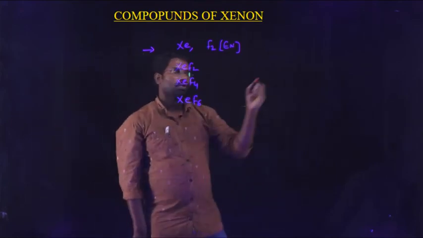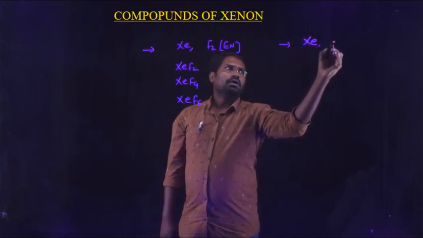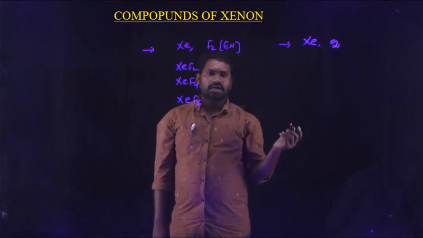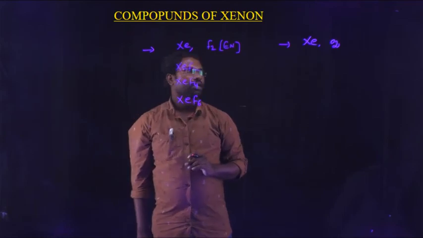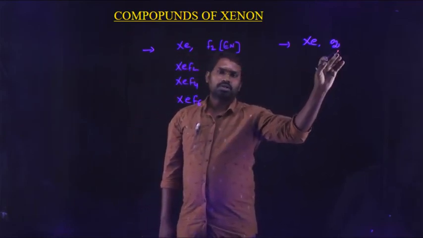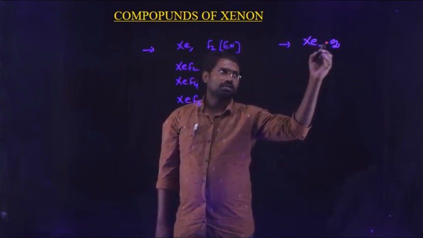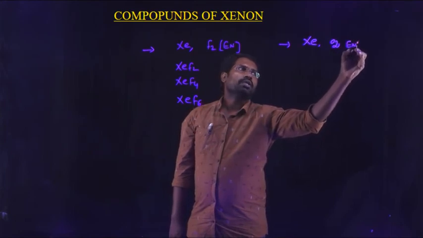And also xenon reacts with another highly electronegative element, that is second priority. First priority is fluorine in case of electronegativity. Second priority is for oxygen. It is the second most electronegative element in the periodic table. First priority goes to fluorine, second priority is for oxygen. So this is the second highest electronegative element in the periodic table.